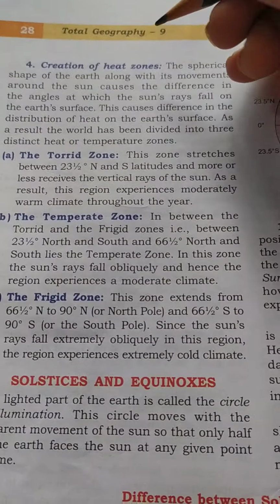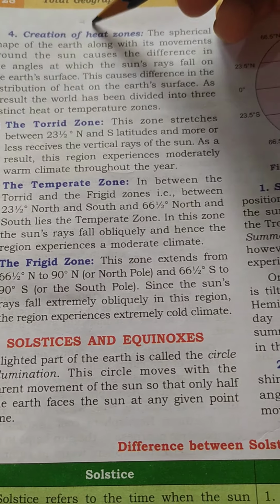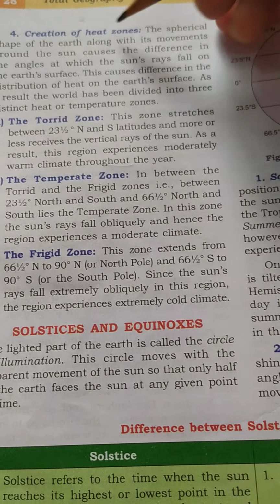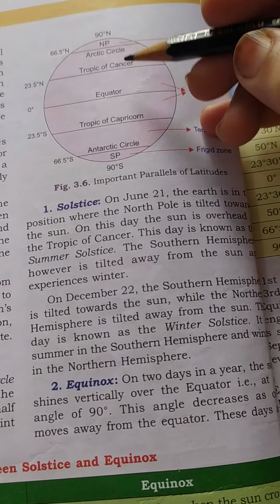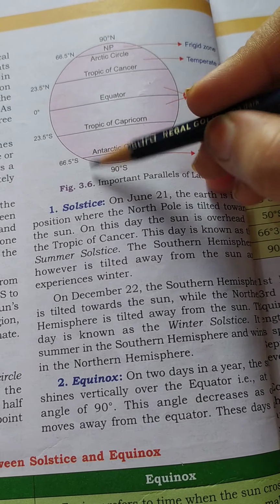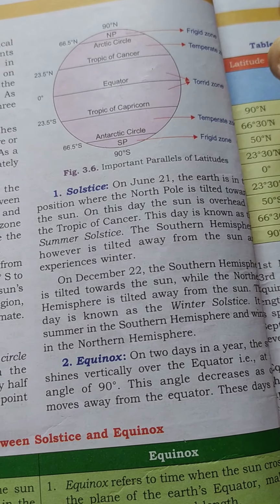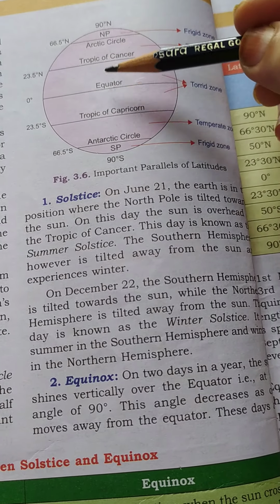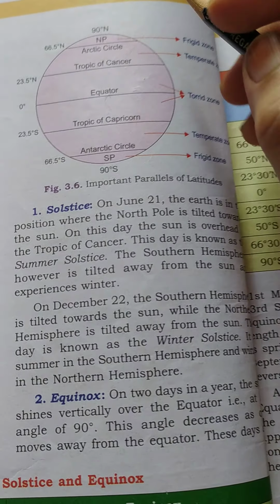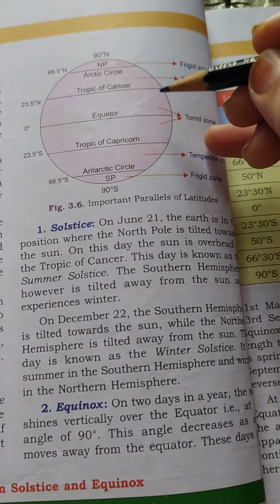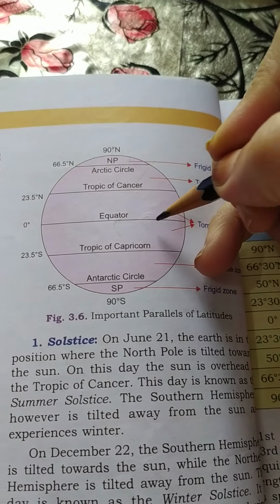Now the next effect of the revolution of the earth around the sun is creation of heat zones. You must have been studying heat zones from your lower classes. Because of the tilted axis of the earth, different latitudes, these are the lines of latitudes, I have explained earlier also, receive different amounts of sun rays or heat of the sun. Because of that, different heat zones are created on the earth. So there are 3 heat zones.